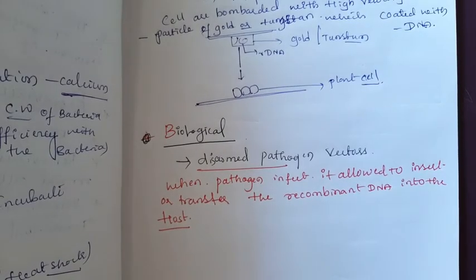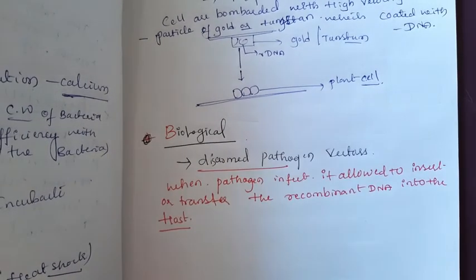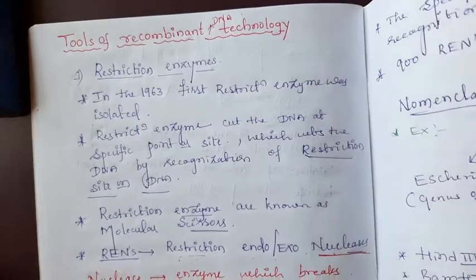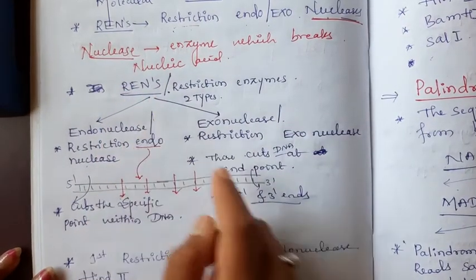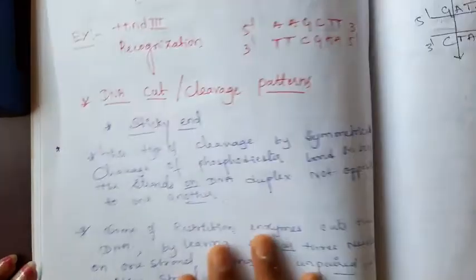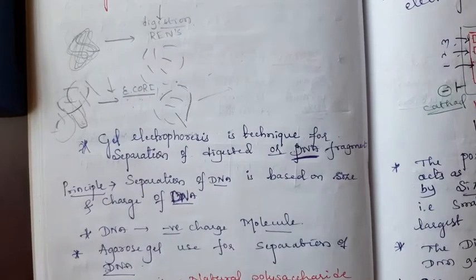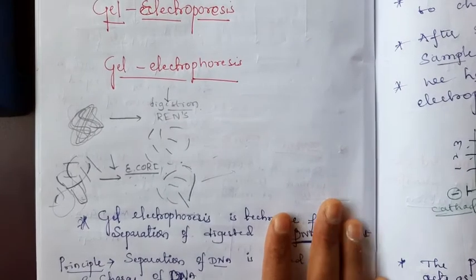Today we completed making the competency of the host cell. Just understand, students, we started the discussion of tools of recombinant DNA technology. Once I show everything, then you can get it. In the tools of recombinant DNA technology, the first thing we discussed was RENs, restriction endonucleases, palindromic sequences, everything. After that, the cutting pattern. The first important tool is the